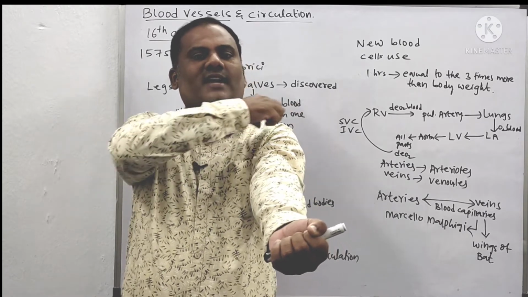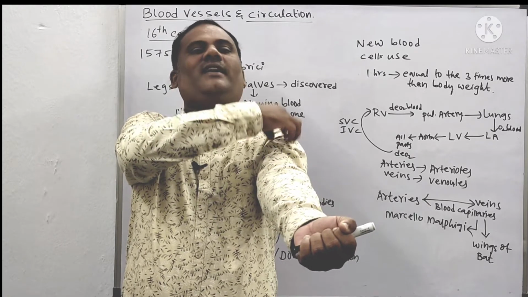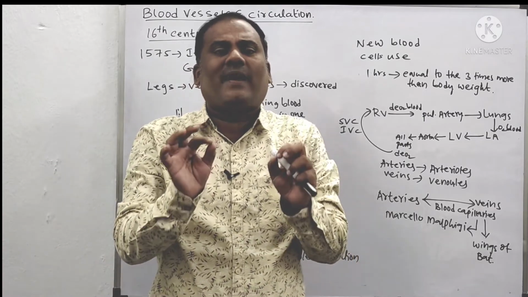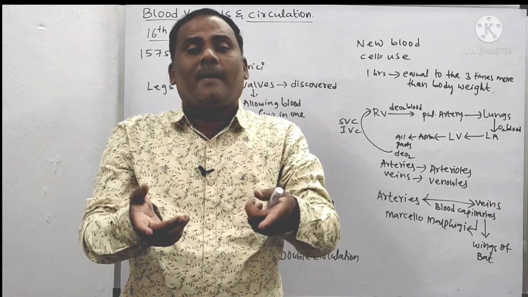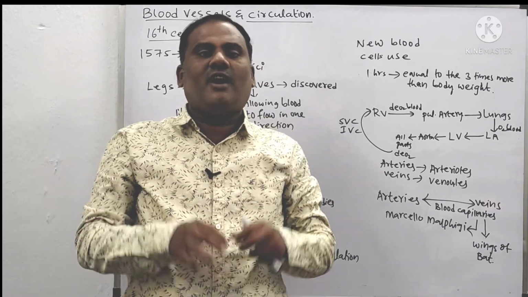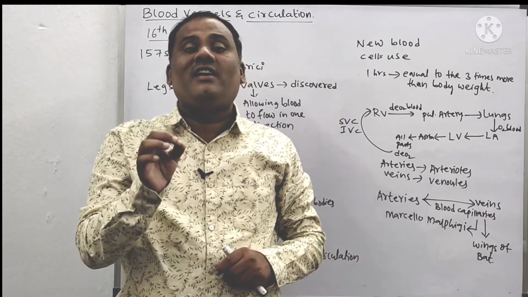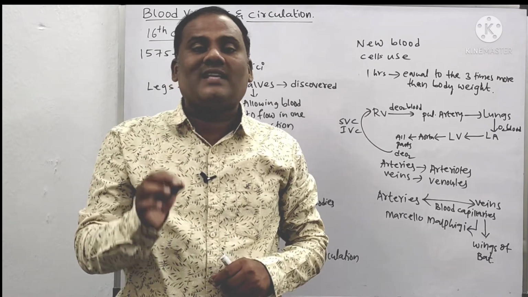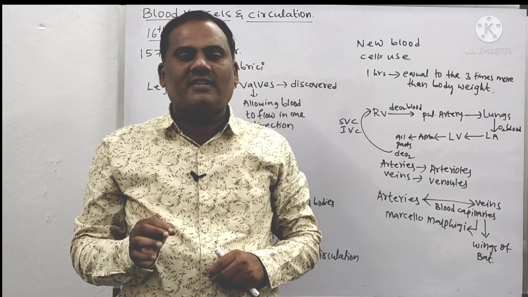Whereas the arteries are taking the blood away from the heart, so as they are bulging or swelling here, that is considered what? Arteries. So without any dissection, he practically showed this with the help of this experiment to the people in those days, the 16th century, about the arteries and veins, without damaging the blood vessels. So this was called William Harvey's classical experiment. William Harvey's classical experiment to show the arteries and veins.